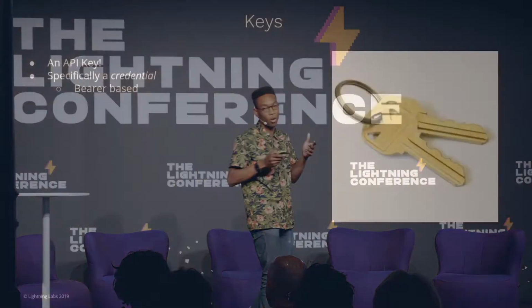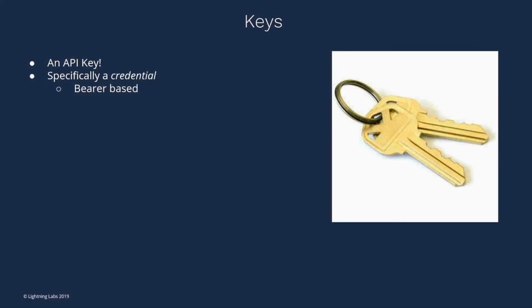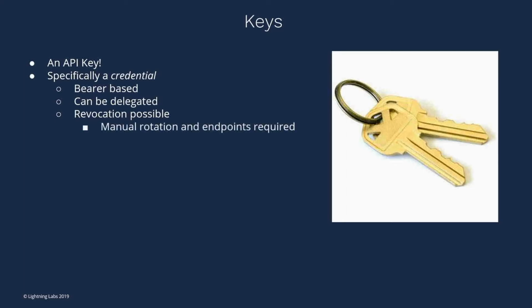So one thing is bearer-based. Once again, you actually have it in your hand. You can actually give it to somebody else very easily as well. It can also be delegated. I give my key to my brother, my friends, whatever else. They get access to my house, and they don't need anything else but the key itself. Revocation is possible. So whenever I revoke a key, I can basically change the locks more or less, and at that point, you can't really use it. Obviously, it's kind of a very involved process where I can basically do this rotation and invalidate all of the physical keys without any interaction between any of the users. And so manual rotation is possible.